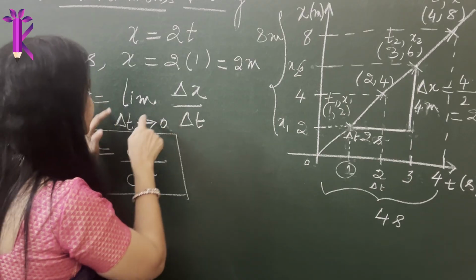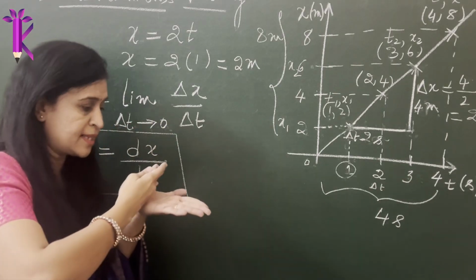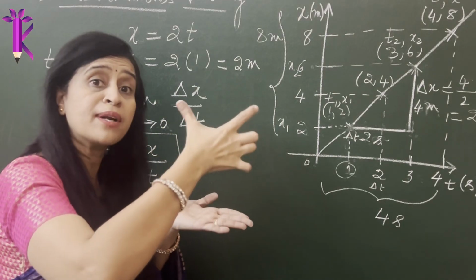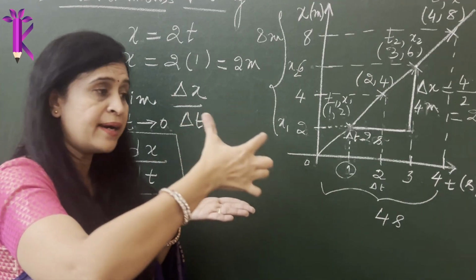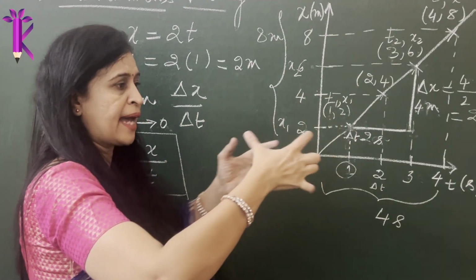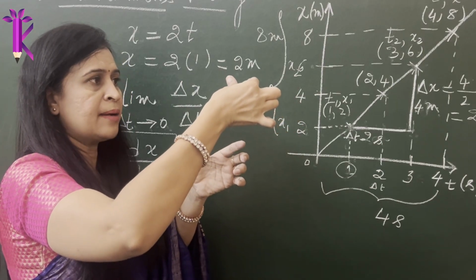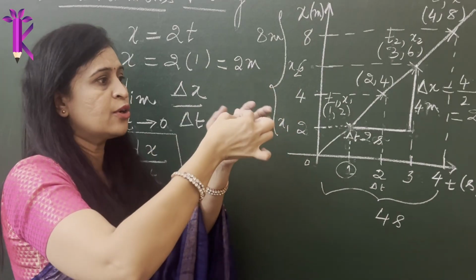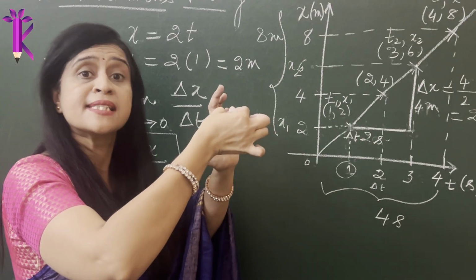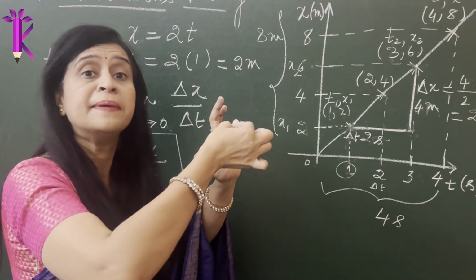You are limiting the value of the difference in time. It is not for a particular span of time. I'm reducing it, reducing it, making it 0 such that t2 and t1 touch each other and they become t.